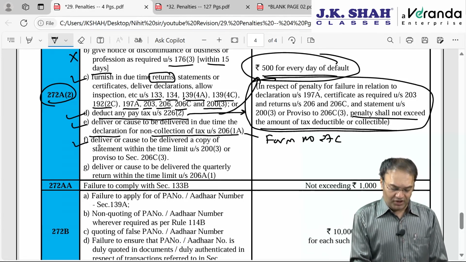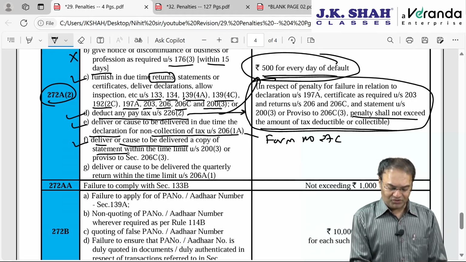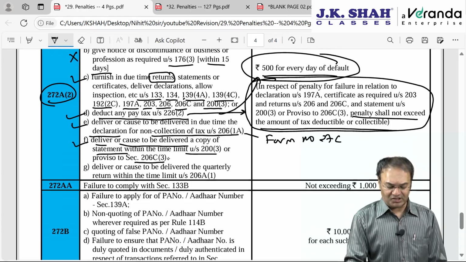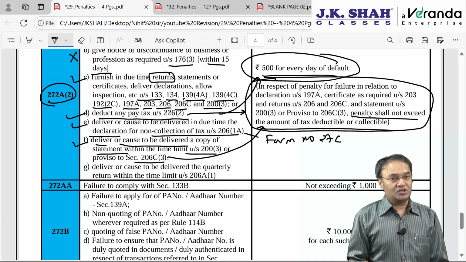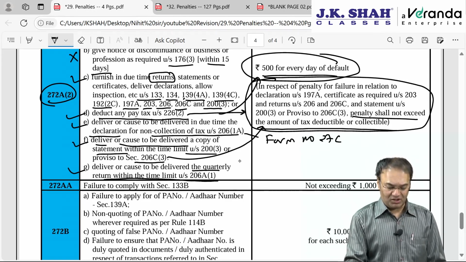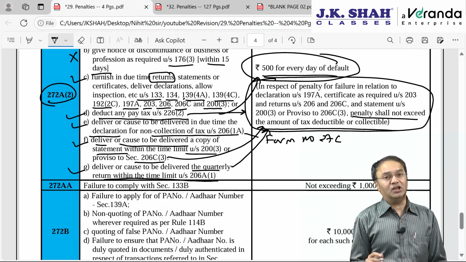Then failure to deliver or cause to be delivered a copy of statement within the time limit given in 200 subsection 3 or 206C3, again in connection with TDS, TCS, shall not exceed the amount in default. And the last one, failure to deliver or cause to be delivered the quarterly return within the time limit given in 206A subsection 1, again in connection with TDS, TCS.